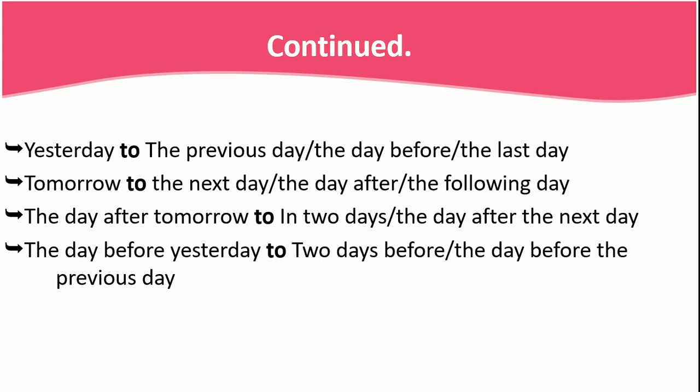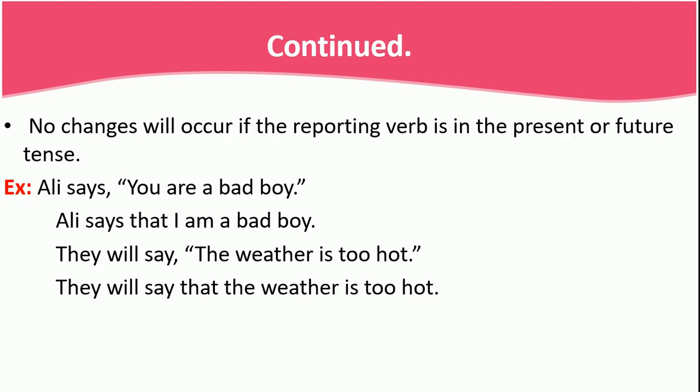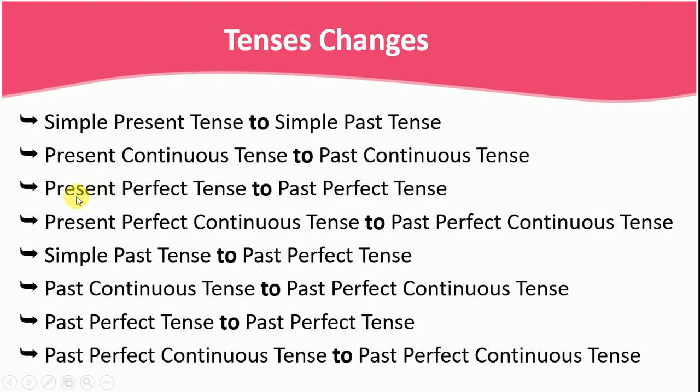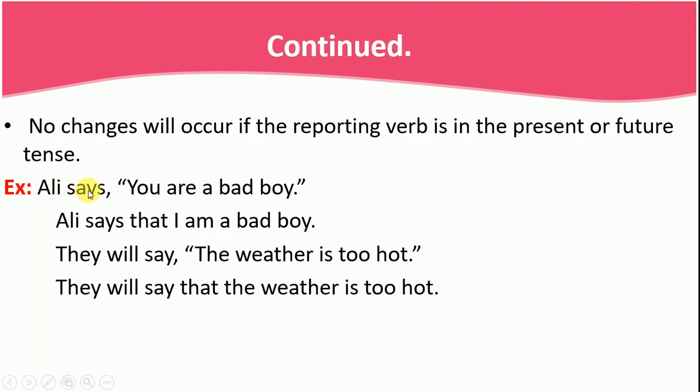So you can memorize them easily. Okay. Now, there are no changes. No changes will occur if the reporting is in the present or future. In future, we do not change anything, right? So, see the example. Ali says, "I am a bad boy." Ali says that I am a bad boy. No changes, right? There is a point, right? We're talking about reporting, right? If the reporting is in present or in future, there is no change.